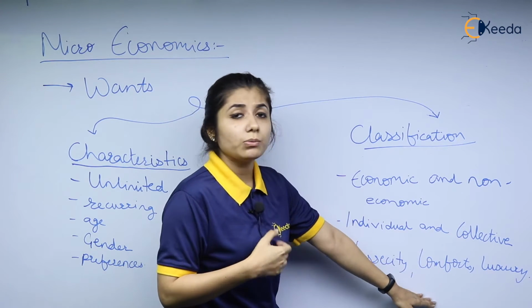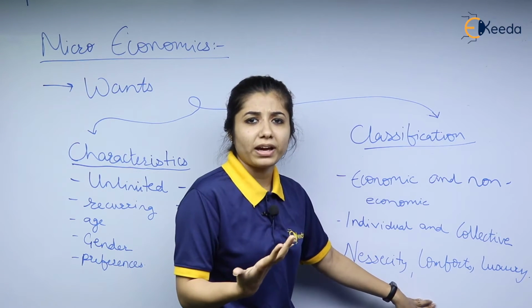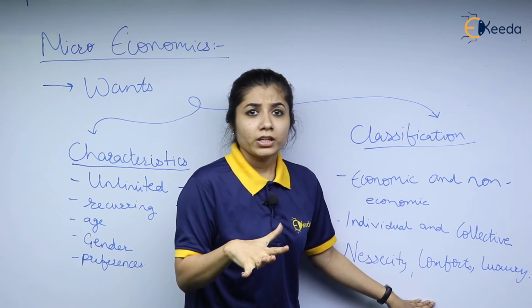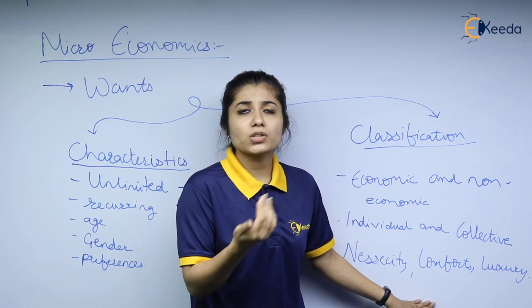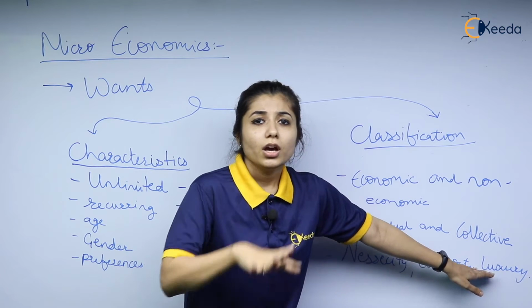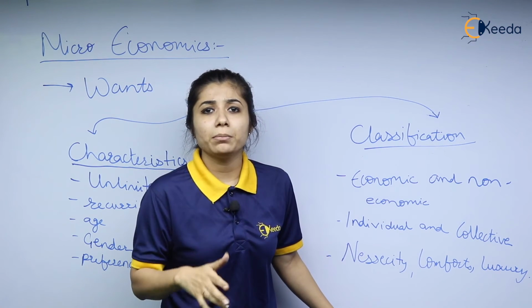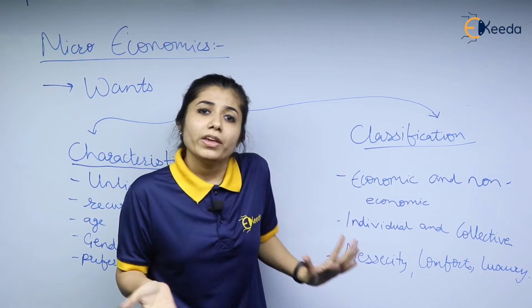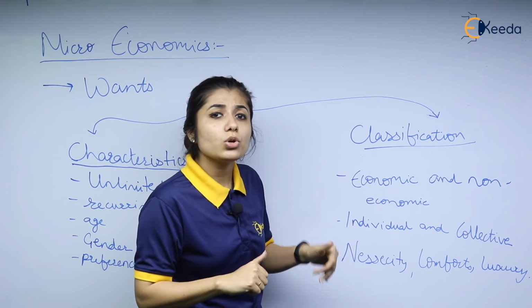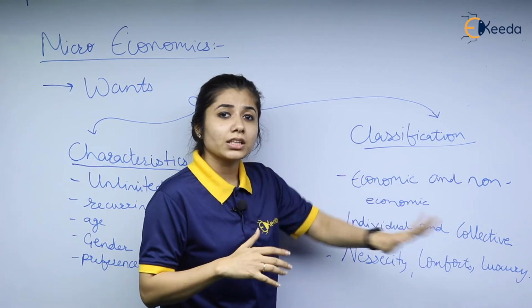The next one is comfort. I need a washing machine. I can easily wash my clothes with my hands, but I still need a washing machine. It comes under comfort. It is for betterment. It is just for soothing purposes, right? The next one over here is luxury. I have a car already, but I want a Merc. I want a BMW. That is nothing but luxury. I already have a car, but I want luxury. That also comes under the want section, and it is nothing but luxury.